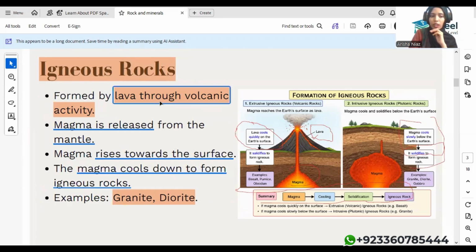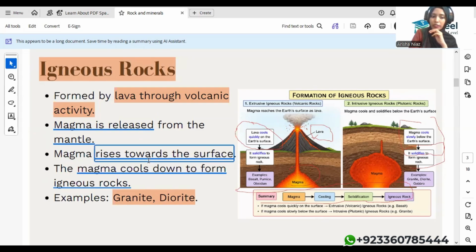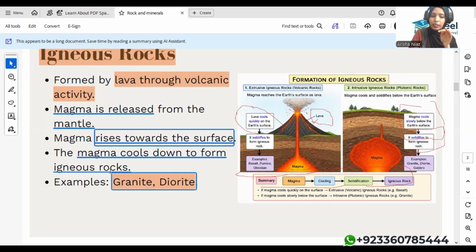Moving on with igneous rock, the first type of rock. How are igneous rocks formed? Igneous rocks are formed by lava through volcanic activity. Magma is released from the mantle, magma rises towards the surface, and the magma cools down to form igneous rock.